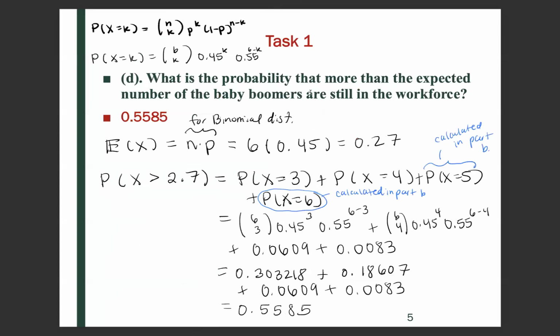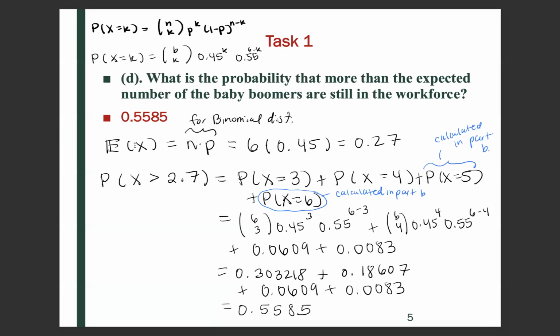What is the probability that more than the expected number of the baby boomers are still in the workforce? Okay, well, there's two steps to this problem. First, we have to find what that expected number is, and then we need to see what the probability is that more than that expected number of baby boomers are in the workforce.